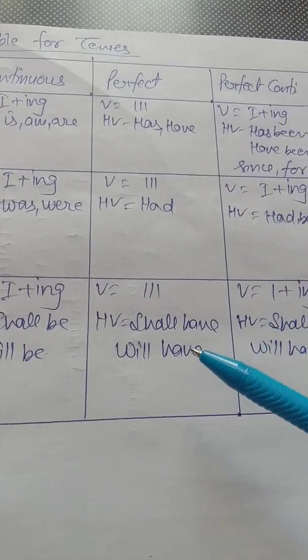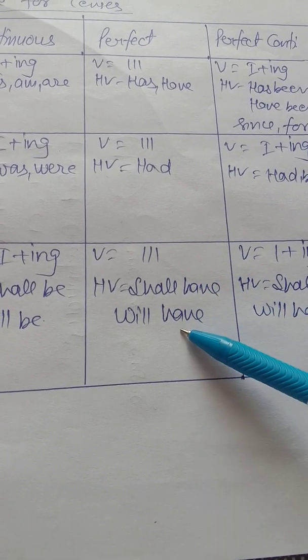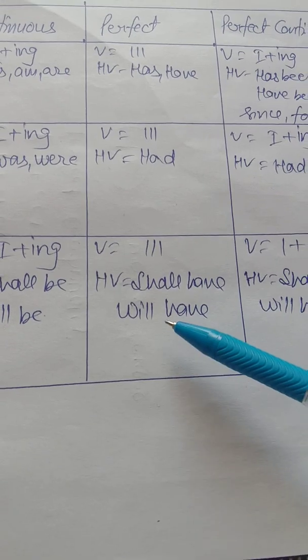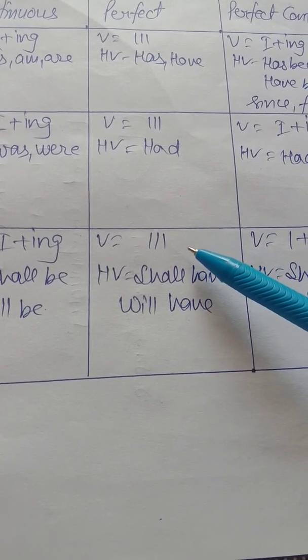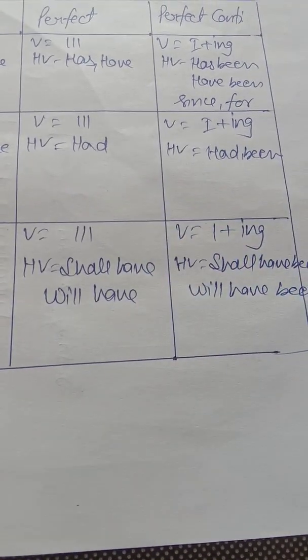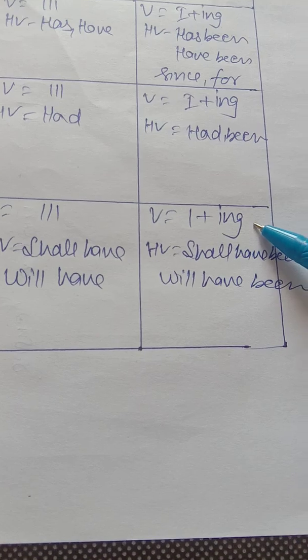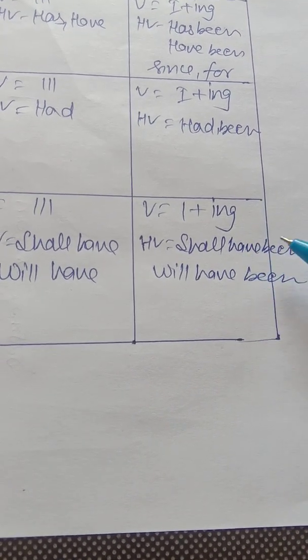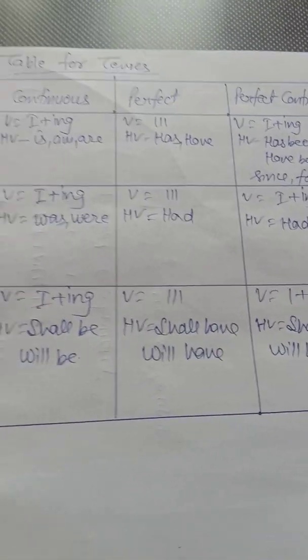And in future perfect tense we use third form, helping verbs shall have, will have. If in any sentence there is shall have plus third form or will have plus third form, it means that the sentence belongs to future perfect tense. And now last is future perfect continuous tense, helping verbs shall have been, will have been, and verb first form plus ing. So there is similarity.